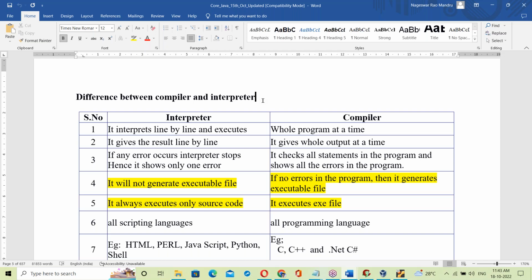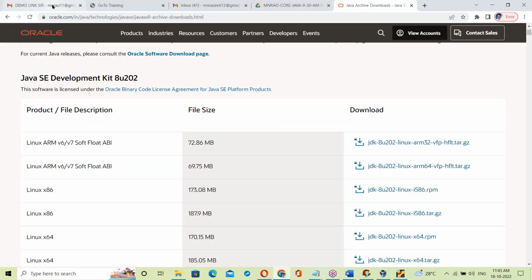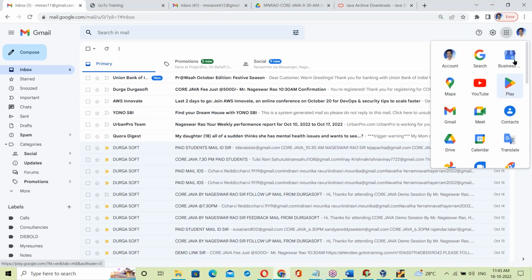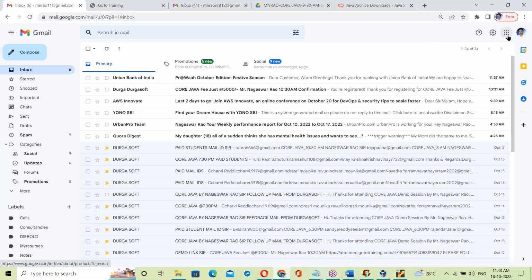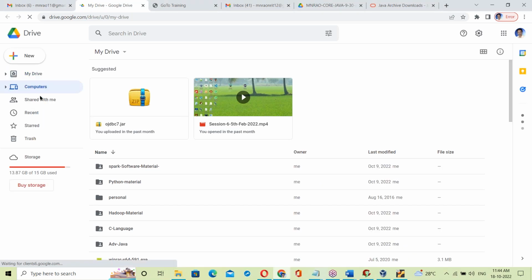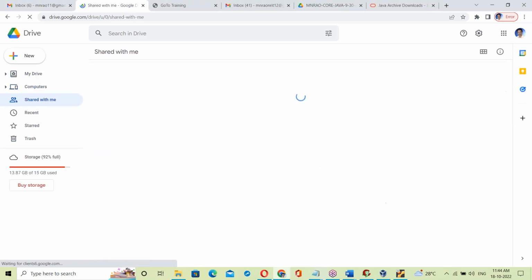In Google Drive, the material is available, the software is available, and everything is available here. You can access it. First log into your Gmail. After login, there is a Google Apps option. In Google Apps, there is the Drive option. Next, open Shared with me. You can see everything here.